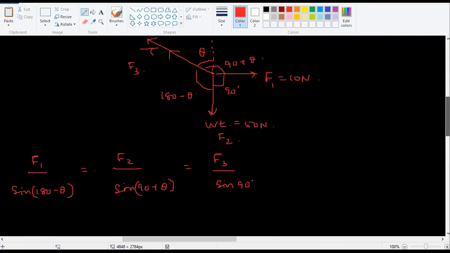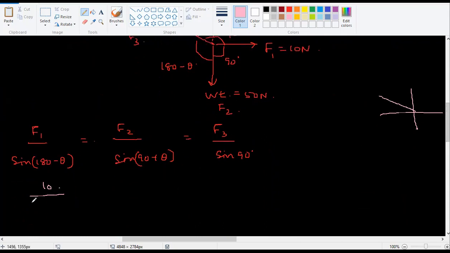What is F1? 10 Newton. What is sine of 180 minus theta? 180 minus theta is second quadrant. Second quadrant, sine is positive, so sine theta. So sine of 180 minus theta becomes sine theta.